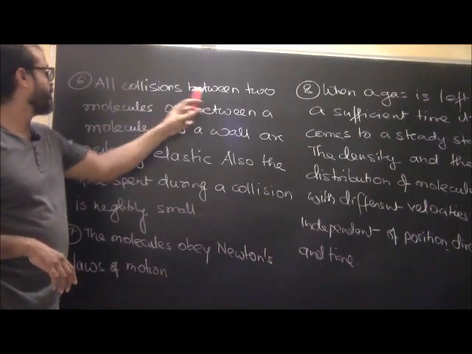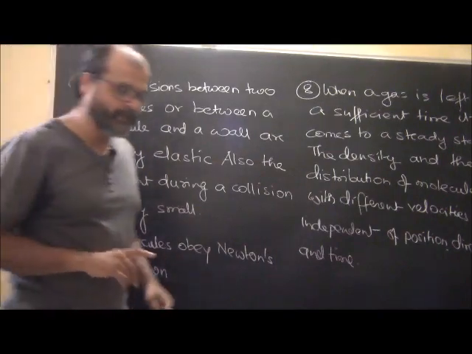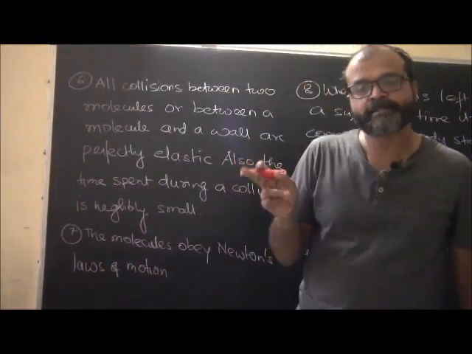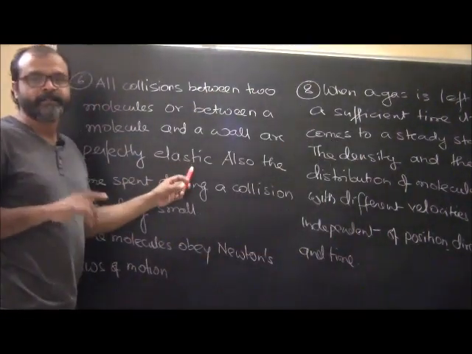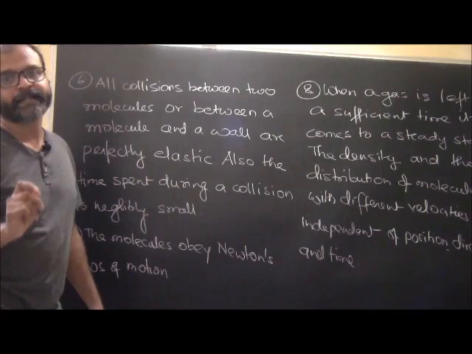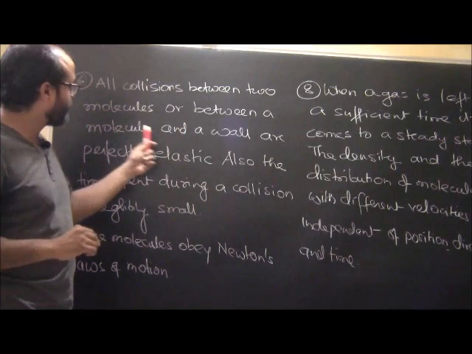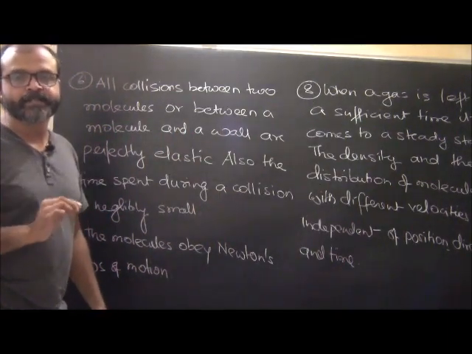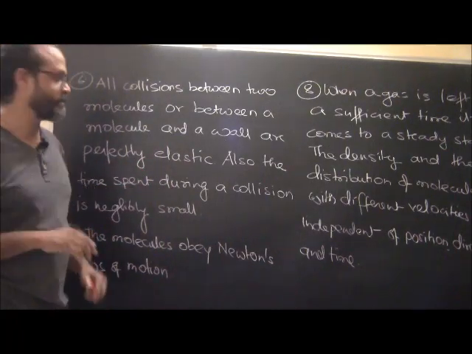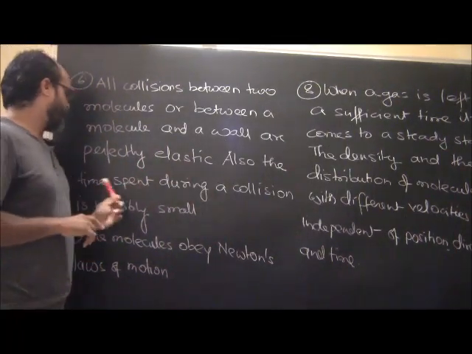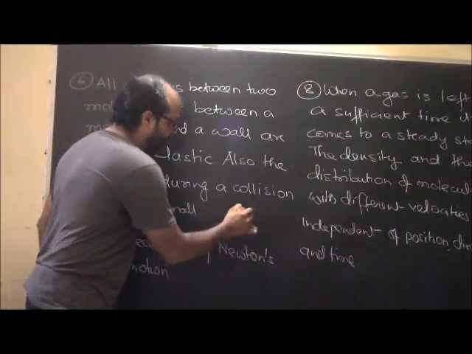So we have here kinetic theory of gases. All collisions between two molecules or between a molecule and a wall are perfectly elastic, which means that the momentum... we all know what is an elastic collision and what is an inelastic collision, right? So all collisions are perfectly elastic, which means both the momentum and the kinetic energy remain conserved. Whether the collisions are between two molecules or between a molecule and a wall, they are going to remain perfectly elastic. Also the time spent during a collision is negligibly small. So the gas molecule will just collide and then separate.